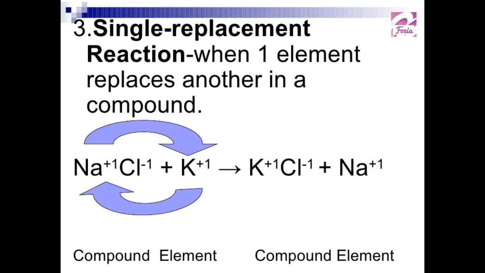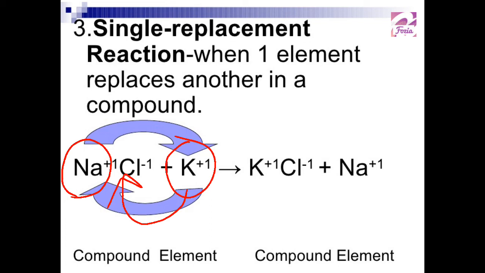Whereas the single replacement reaction, here you can see potassium K is making a bond with this chlorine and replacing sodium out of it. So this is a kind of single replacement reaction. It happens when one element replaces another in a compound.